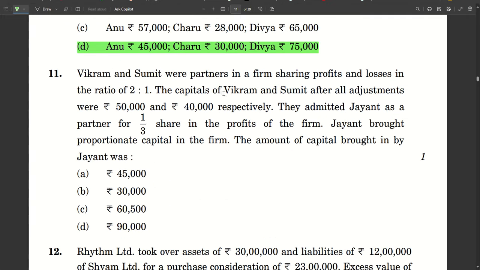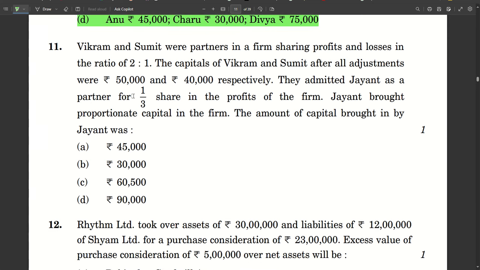Vikram and Sumit were partners in a firm sharing profits and losses in the ratio 2 is to 1. The capitals of Vikram and Sumit after all adjustments were 50,000 and 40,000 respectively. They admitted Jayant as a partner for one-third share in the profits of the firm. Jayant brought proportionate capital of the firm. The amount of capital brought in by Jayant was. Now this is again straightforward if your concepts are clear. 50 plus 40 is 90,000.